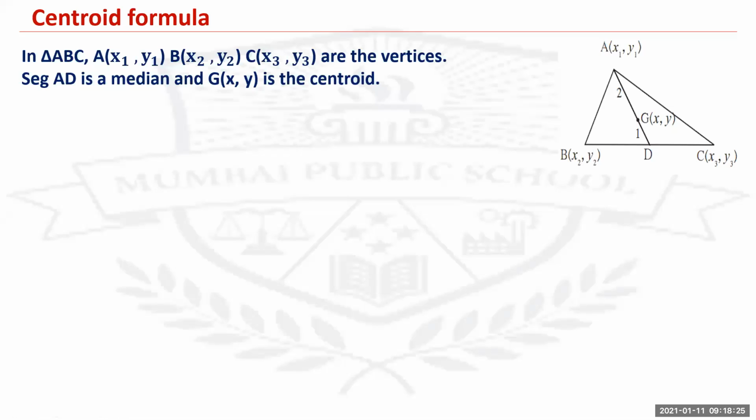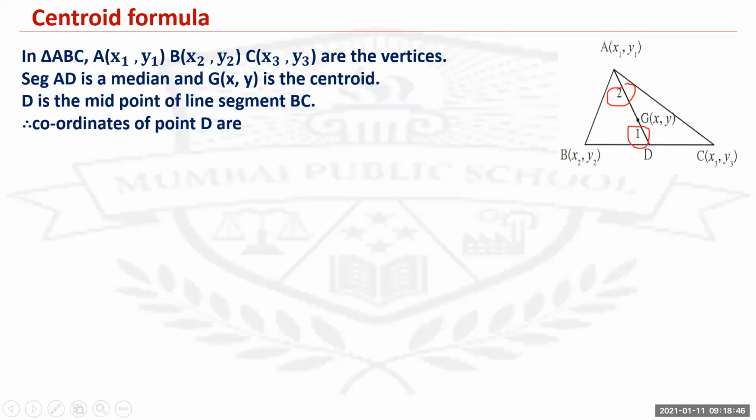So because of that, you have got here 2, you have got 1. Understand this? Now D is the midpoint of line segment BC. As it is a median, it divides BC into 2 equal parts. Therefore, the coordinates of D are x: x2 plus x3 upon 2 and y: y2 plus y3 upon 2. We are applying the midpoint formula or the midpoint property.